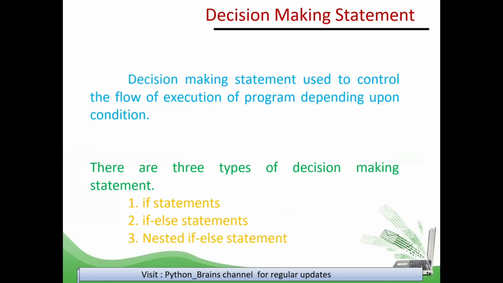Now, what is a decision-making statement? A decision-making statement is used to control the flow of execution of a program depending upon your condition, what you want. There are three types of decision-making statements we have: the if statement, the if else statement, and the nested if else statement. In today's session, we cover the if statement and if else statement. In the next session, we cover the nested if else statement with iteration statements.